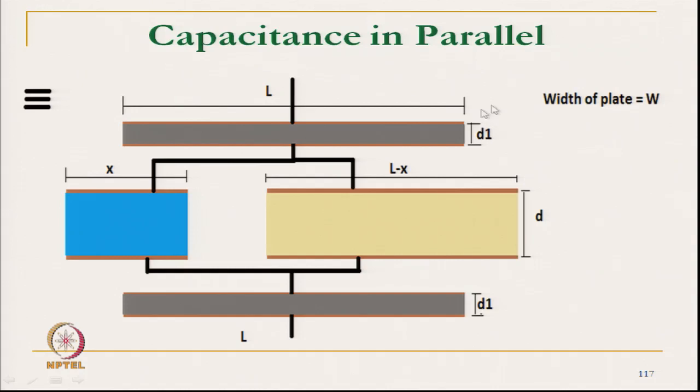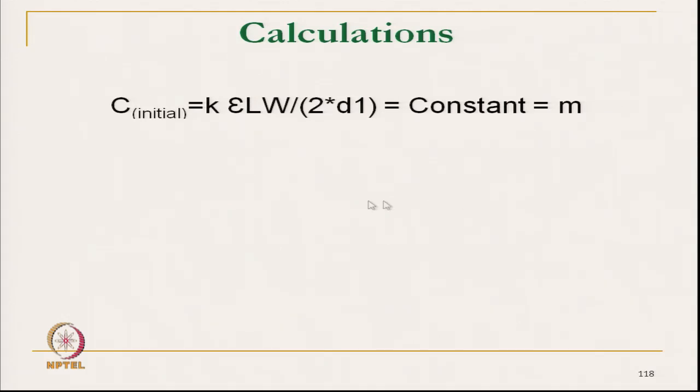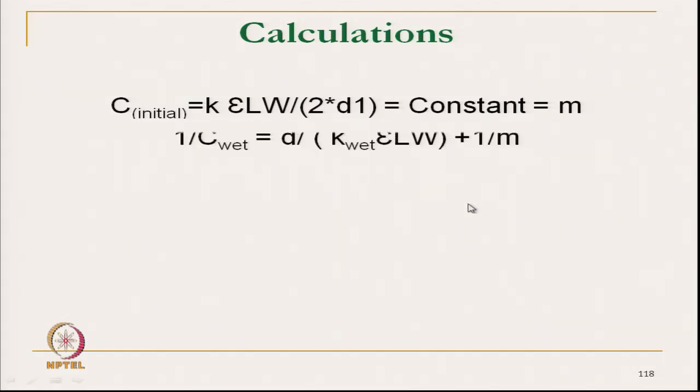D1 and D2 are the thickness of the plates, D is the thickness of the material fabric, W is the width. So, using all this data, one can calculate the initial thickness, initial capacitance with the dry material. Similarly, if we see the wet material, it is completely wet.